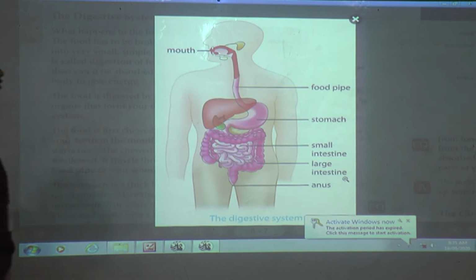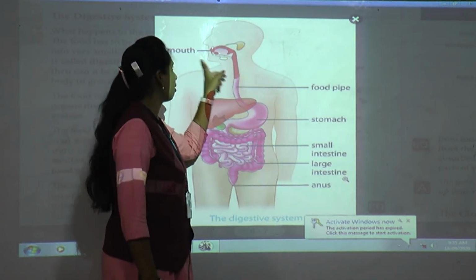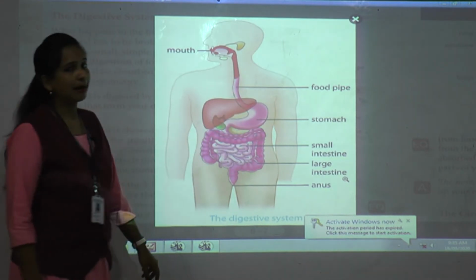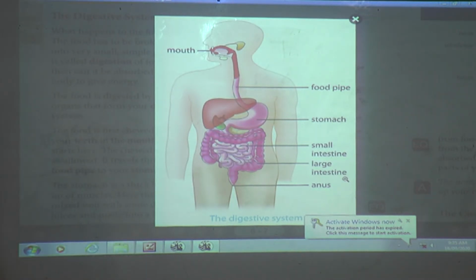So when food comes from the mouth through the food pipe into the stomach, what happens here? The food is mixed well with some digestive juices and made into a liquid. So whatever we are eating gets mixed into juices, or into a liquid part.